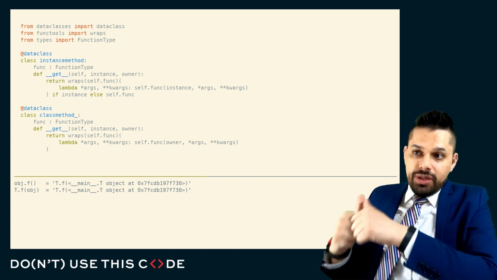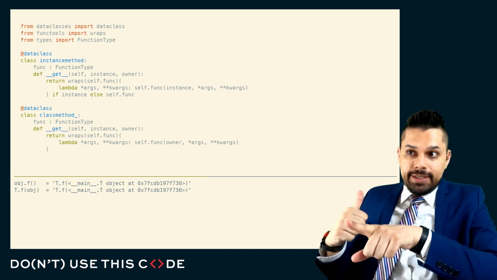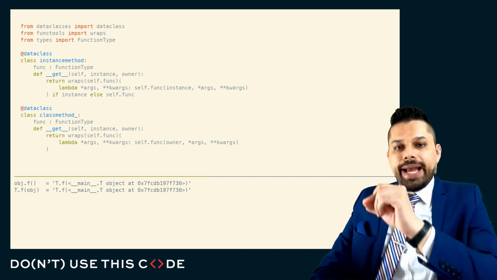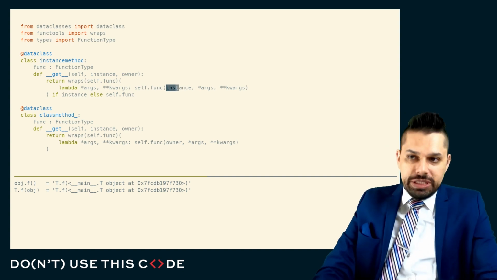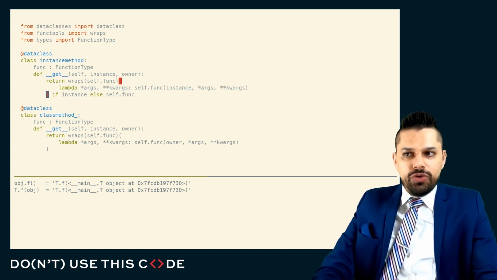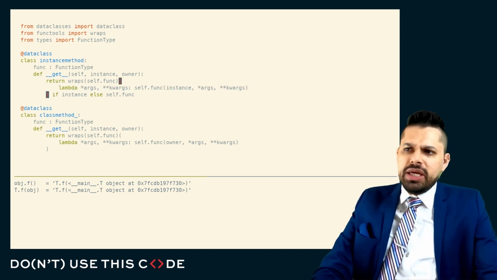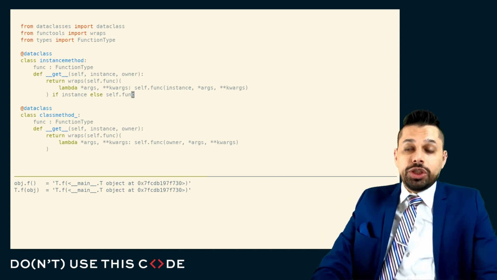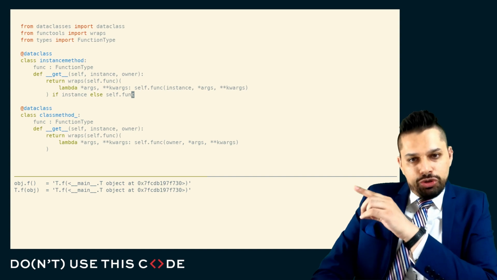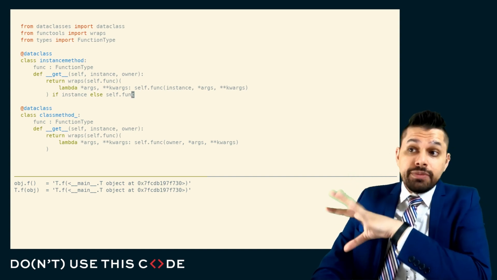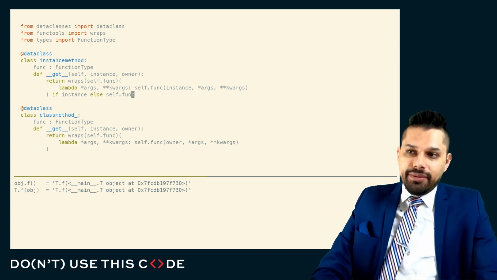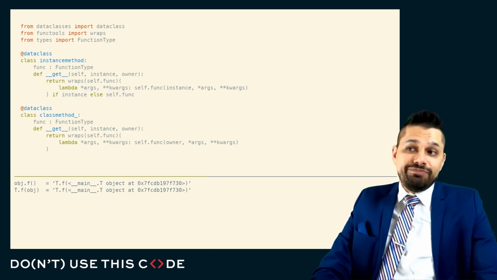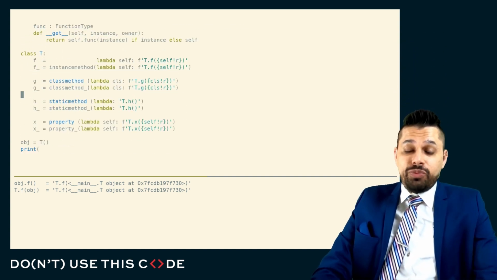If it's an instance method, we just pass in that instance as an argument, and we're not calling this function. We're just returning a brand new function that forces this to be the first argument. We're binding this with a new function. We could use something like functools.partial to do something similar here, but I like this implementation because you can see it's very clear. We're just returning a new function. Or if we're retrieving this thing from the class, therefore the instance isn't set, then we don't pass anything here. We just return the raw function. That's all instance methods really do, and that's how that self parameter gets in there.